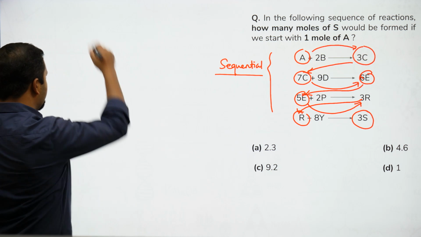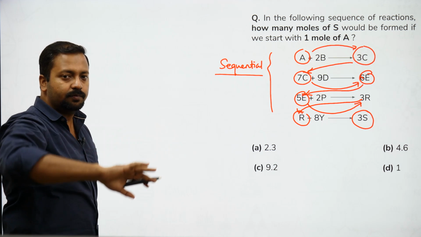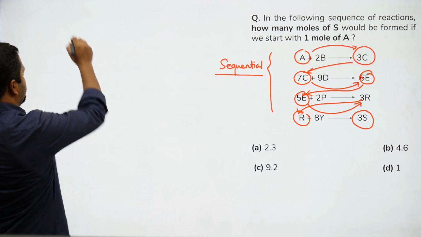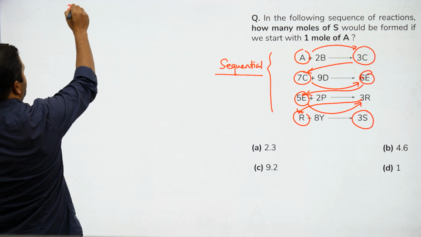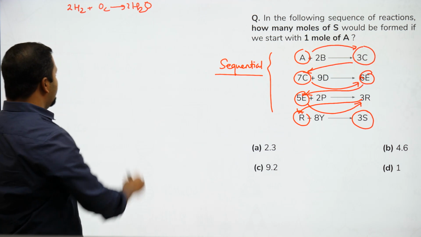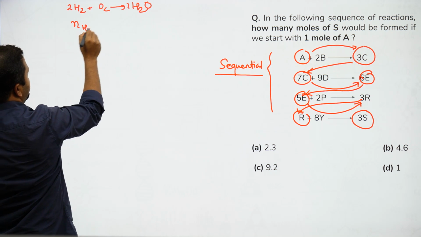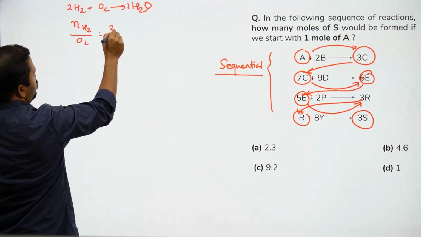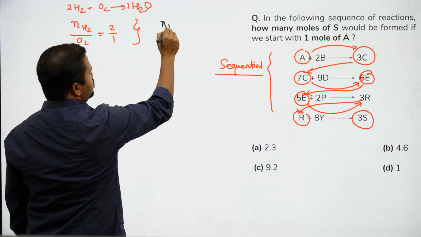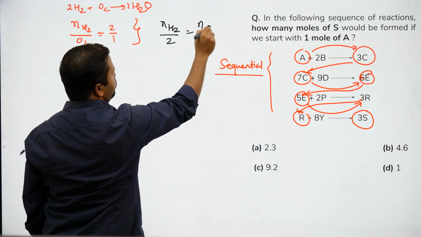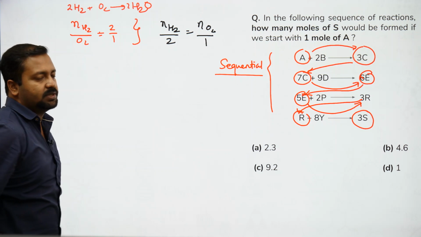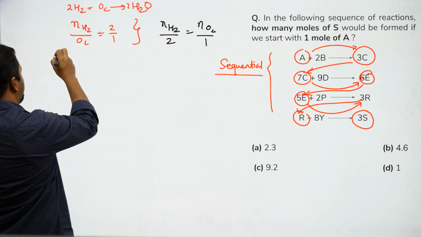How to solve this question? Remember, for any reaction which is given in terms of moles, or as a balanced reaction, for example 2H2 plus O2 changes to 2H2O, I can write number of moles of hydrogen by number of moles of oxygen is equal to 2/1. We can write this differently: number of moles of hydrogen by 2 is equal to number of moles of O2 by 1. So number of moles divided by the stoichiometric coefficient is the representation that you have to use. Let's look at how to solve this question.